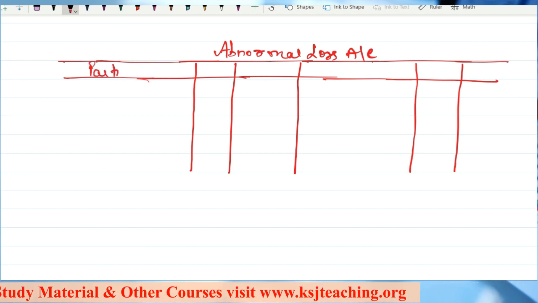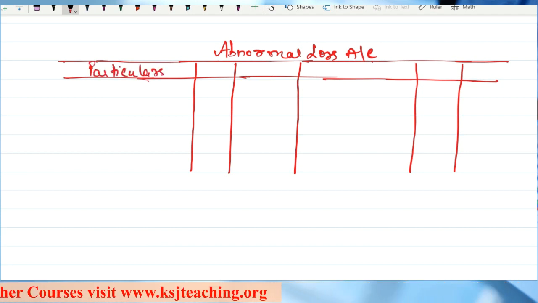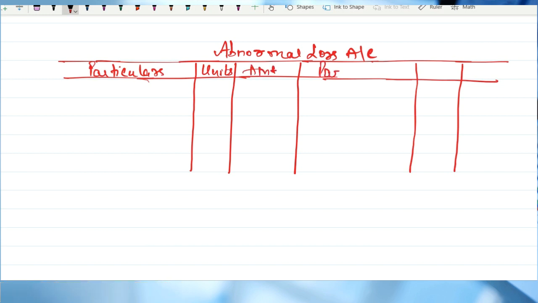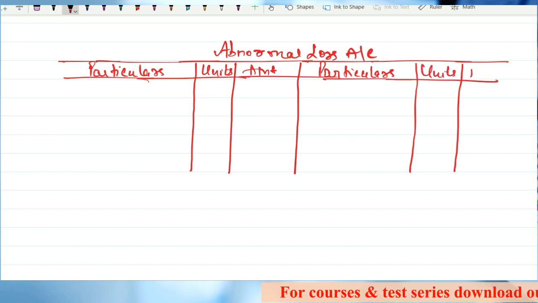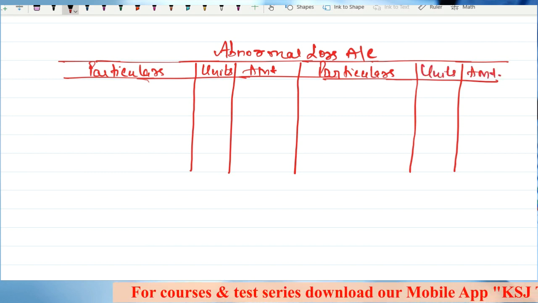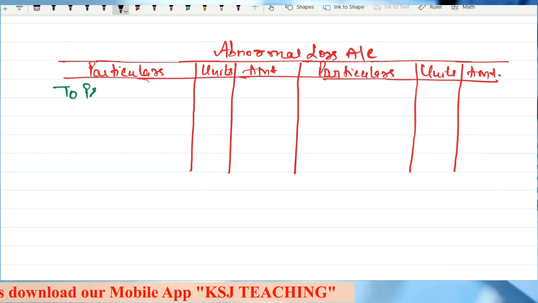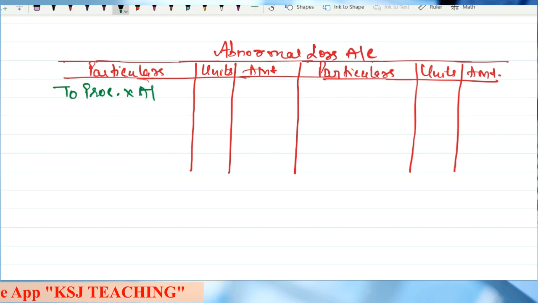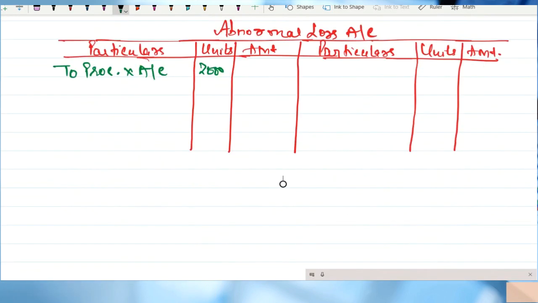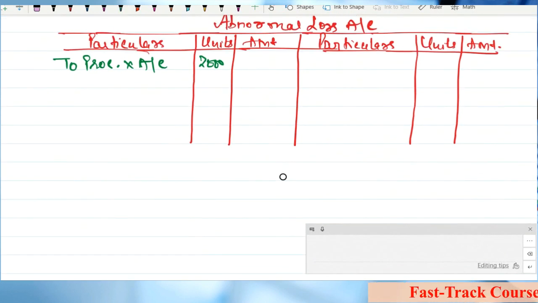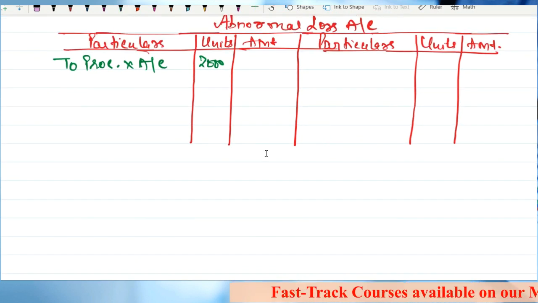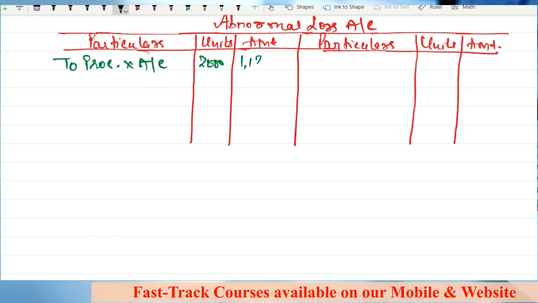Particulars, units and amount. The first thing that we are going to take is the process X account. How many units? 2000 units. What is the value of the units? We have just calculated it as 1,18,000.